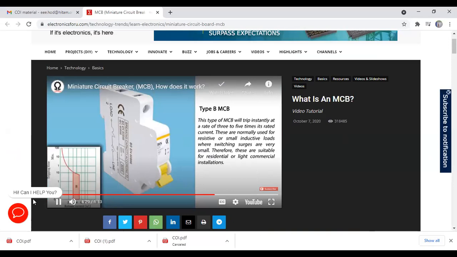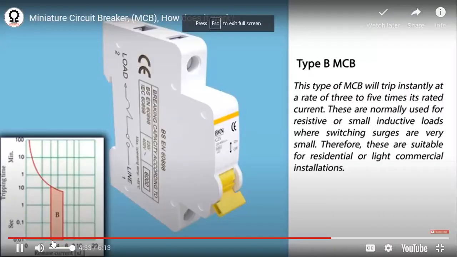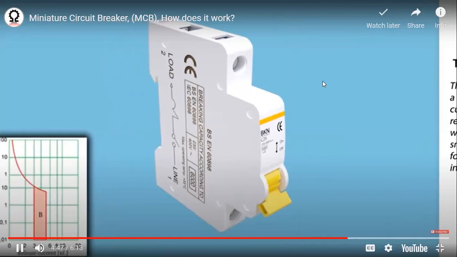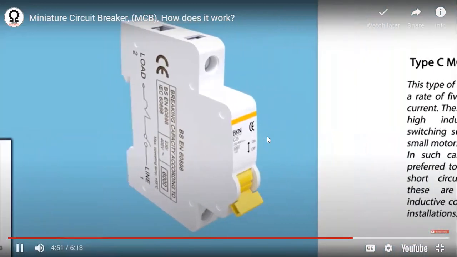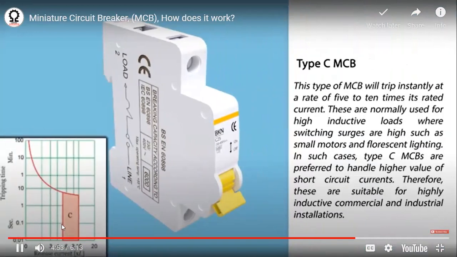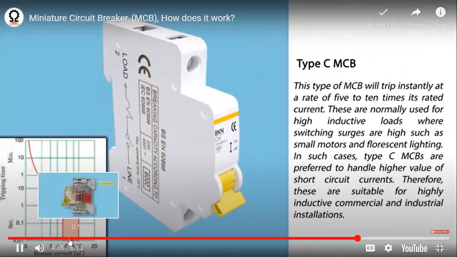See here, type B characteristic, you see, in between 3 to 5 times. The operating time is in this diagram. It is operating in between 8 to 10 seconds. Now come to type C. Type C, you see, it is 5 to 10 times.